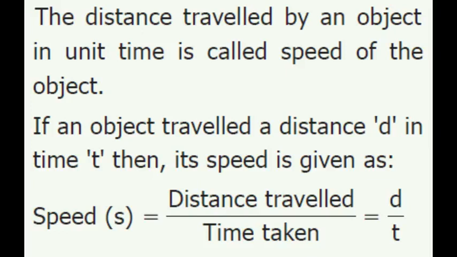Then how do we say a body moves at a particular speed? The distance travelled by an object in unit time is called the speed of the object. If an object travelled a distance d in time t, then its speed is distance travelled by time taken. That is, s equal to d by t.